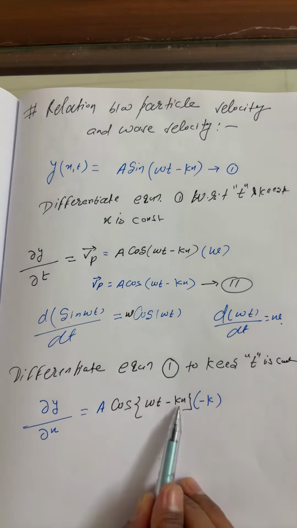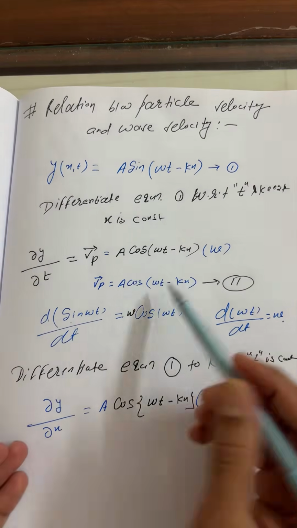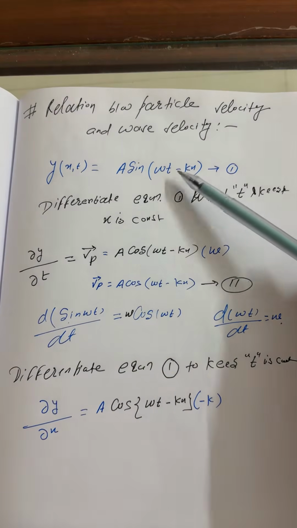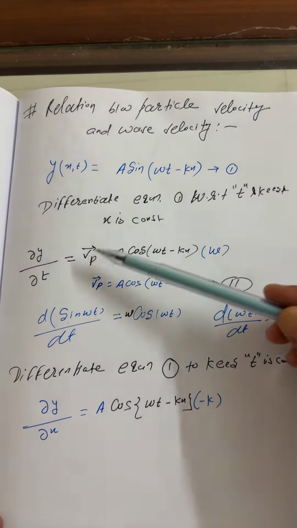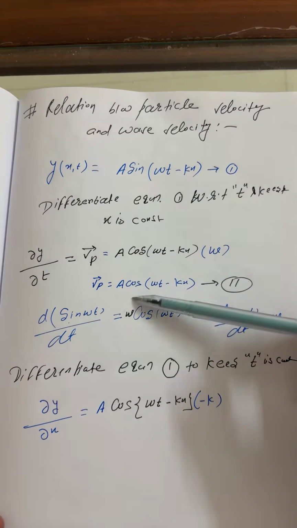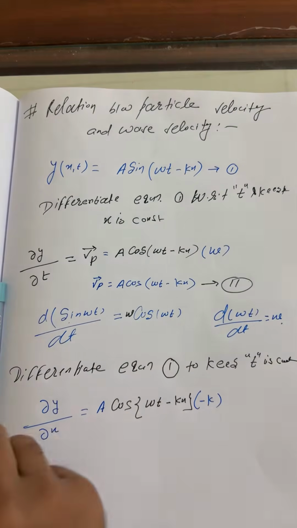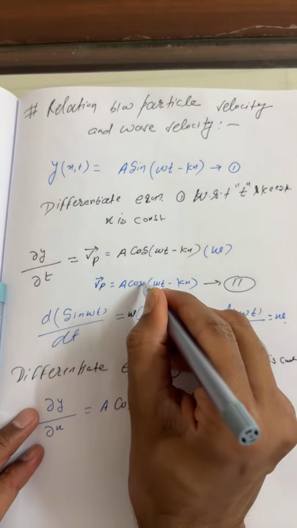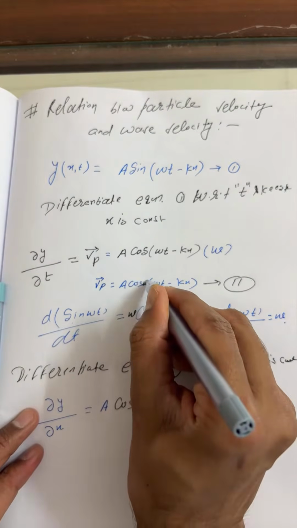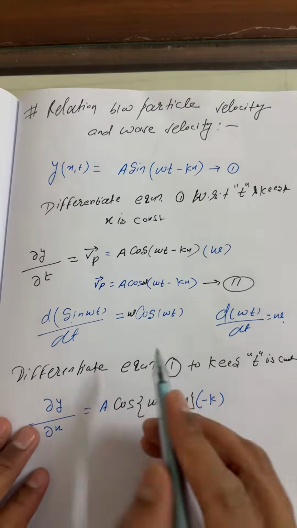Beta, you have to multiply the coefficient with respect to what we are doing. Here the students differentiate equation number one with respect to time. So what is the time coefficient? Omega. Keep it out. So here a little bit of change, my dear. Extremely sorry, beta. This is a omega cos omega t.